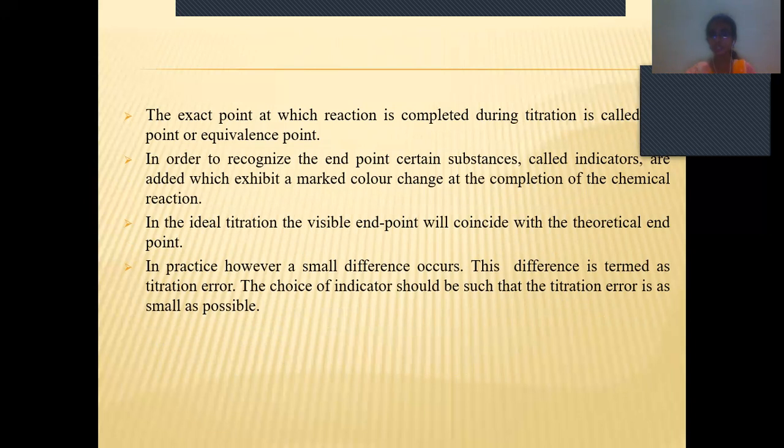In an ideal titration, the visual end point will coincide with the theoretical end point. In practice, a small difference occurs. This difference is termed titration error. The choice of indicator should be such that the titration error is as small as possible. If we choose the wrong indicator, we won't get proper results.